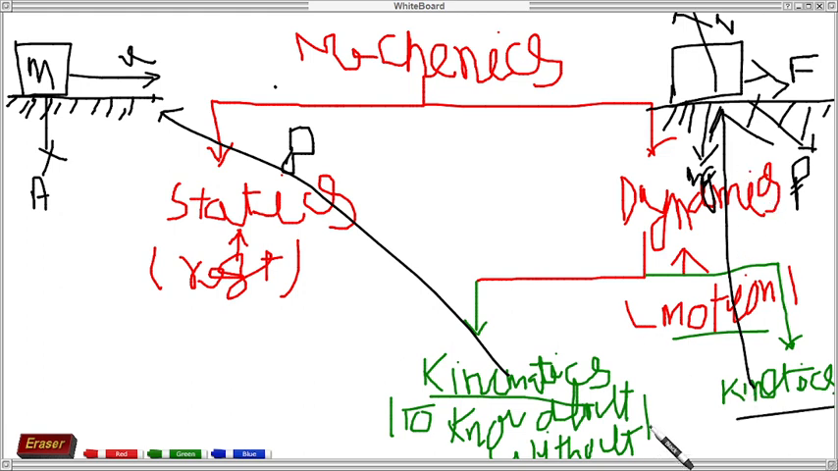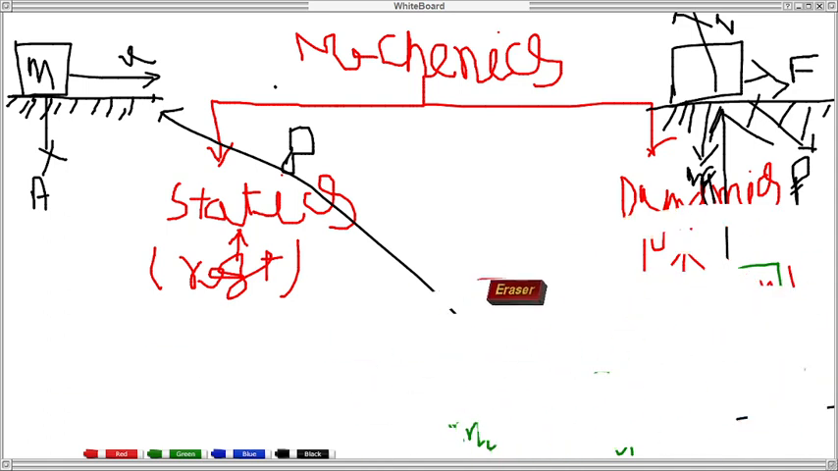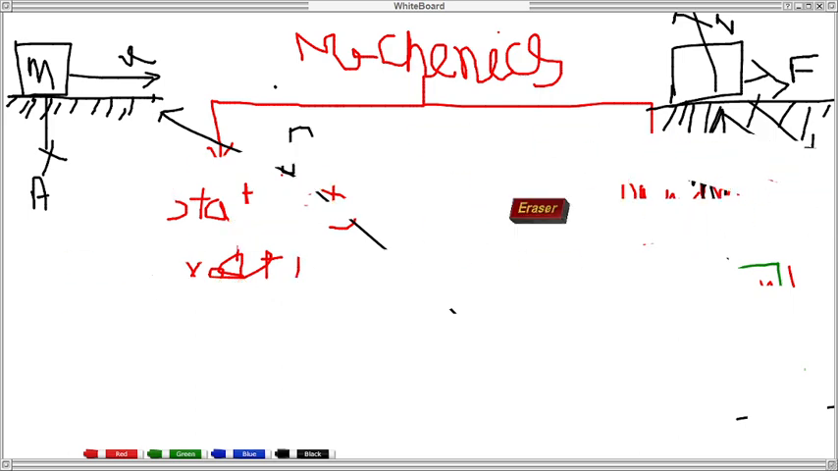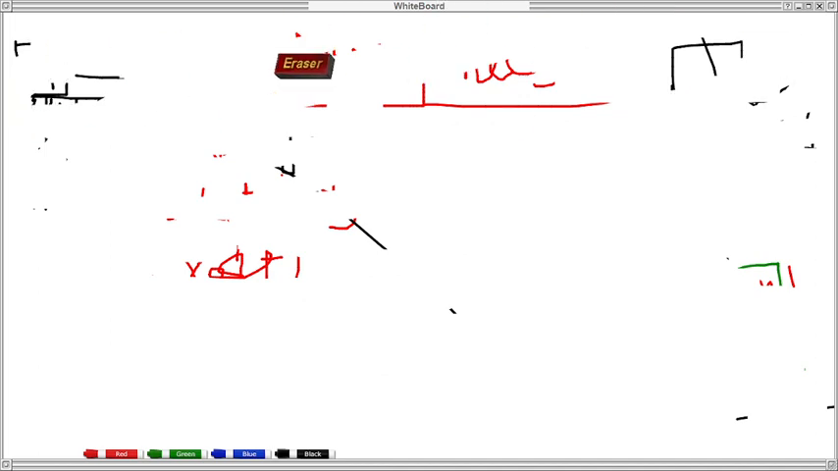Now I think you have some idea about what mechanics is. Mechanics is the study of rest and motion. We can broadly classify mechanics into two parts: statics and dynamics. Statics is the study of a particle which is at rest, and dynamics is the study of a particle in motion. There are two types of dynamics, kinematics and kinetics.